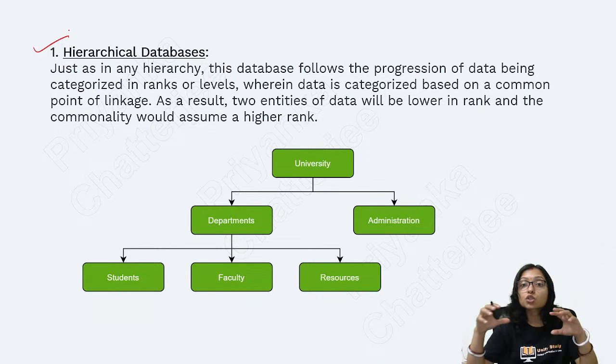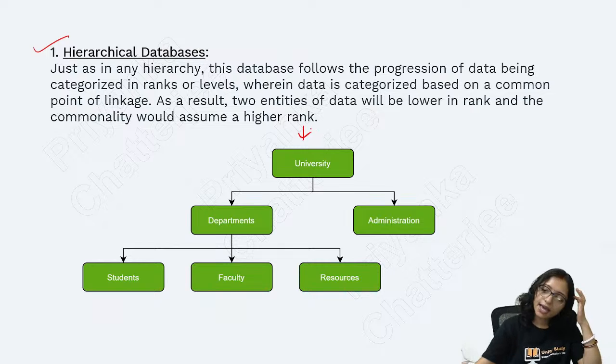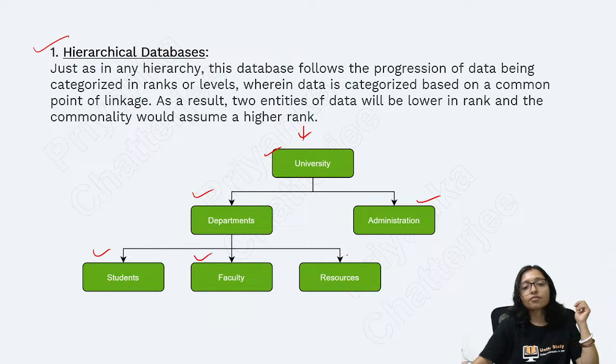In a hierarchy we show category and subcategory wise, right? Category wise we are dividing. That is the hierarchical database. Here is the university, department, administration, student, faculty, resources. You are showing it category wise. That is the hierarchical database.